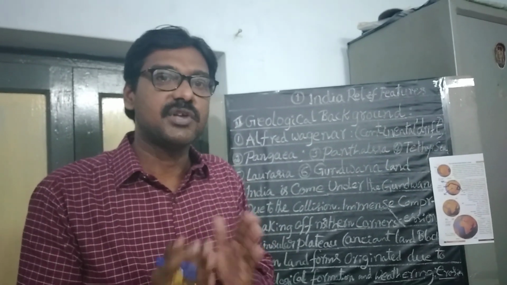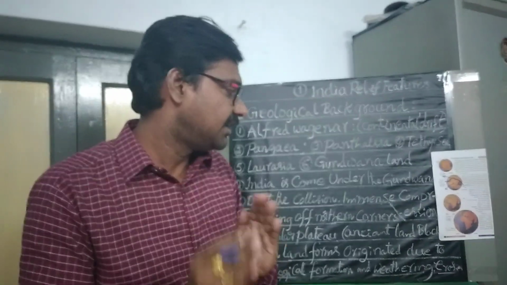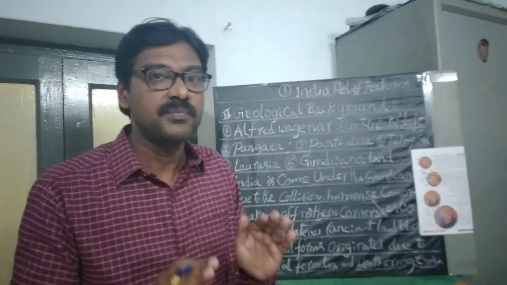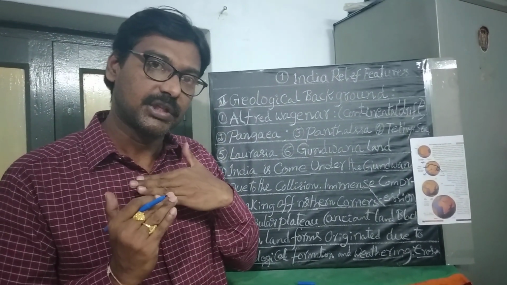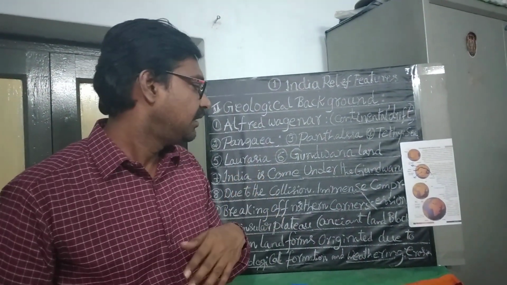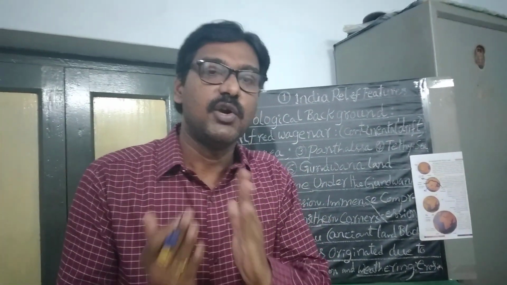How were these landforms formed? The Indian landforms originated due to geological processes. The Himalayan mountains were formed by geological processes, due to the immense compression force. Mountains evolved with a folding process over millions of years and then formed the Himalayan mountains.